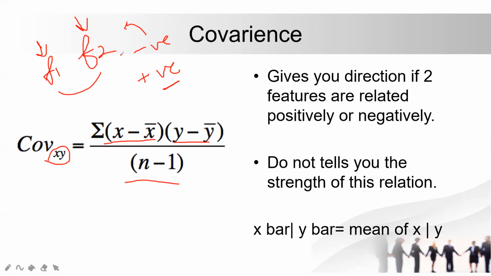In both the scenarios, this is not giving the strength. Suppose guys, we have just 0.0001 negativity. That is a very small number. This small number is negative, and because of this negativity, we are considering that these two features are not correlated. Now as you can see, it is not the scenario, because if the relation is so close to zero, there is a good chance that they have some sort of relation. And we can dig in and find those relations.